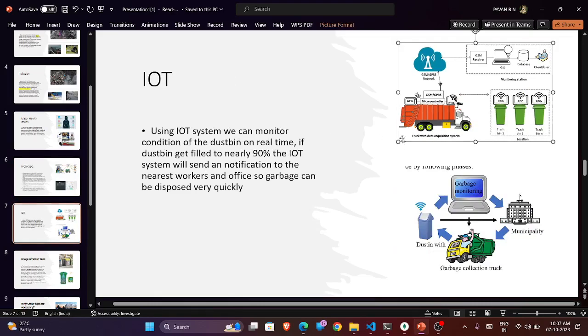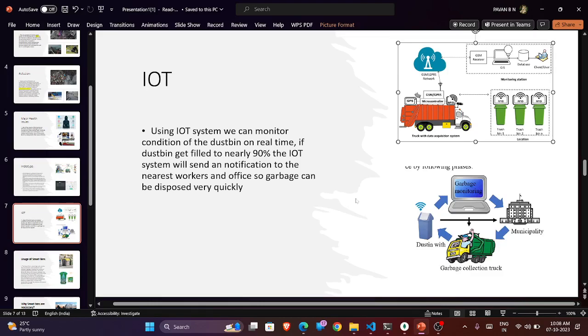We can see in this image, the truck is embedded with GPS, global positioning system. The smart dustbins have sensors like RFID, and they also have an ultrasonic sensor to measure the level or quantity of the waste which gets filled.